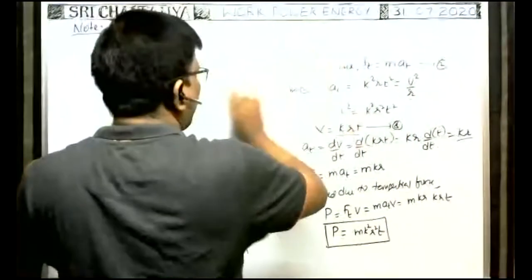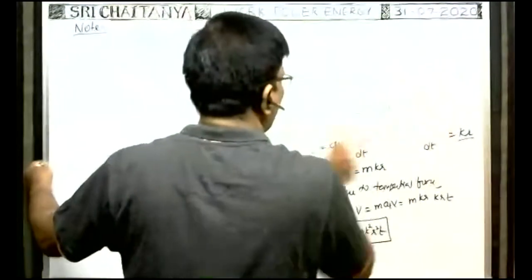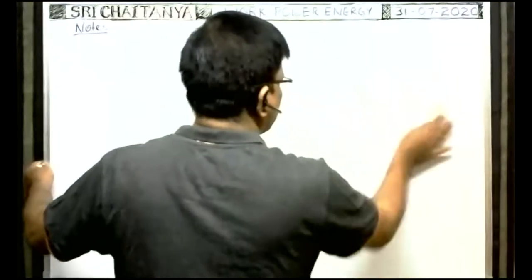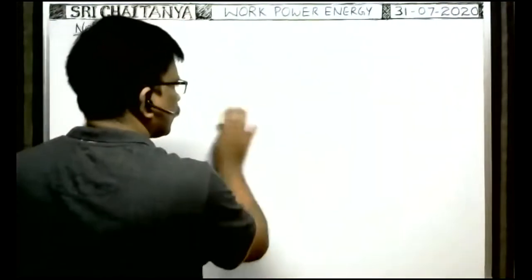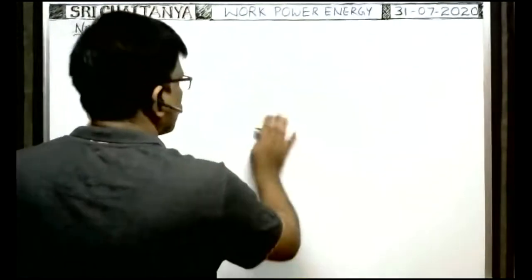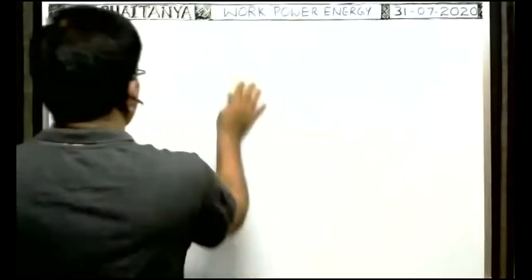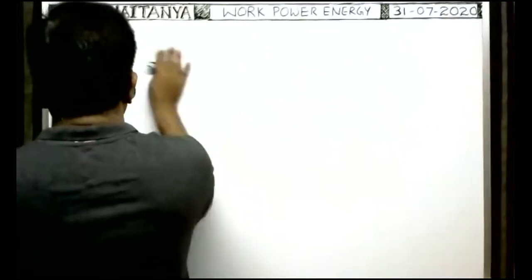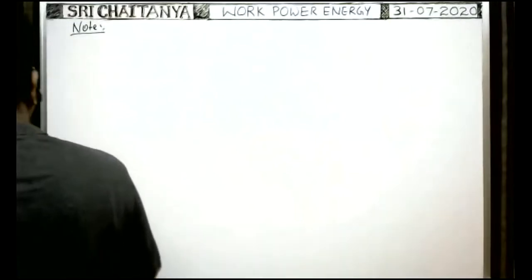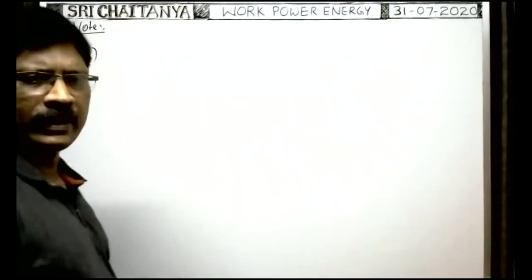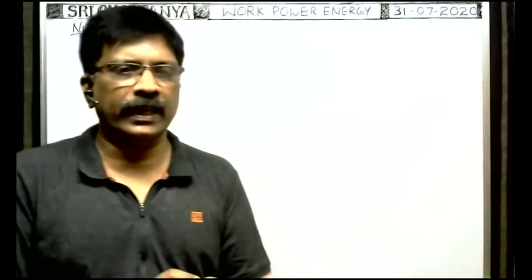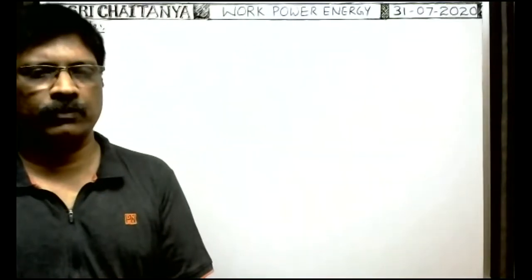What is the area under power time graph?